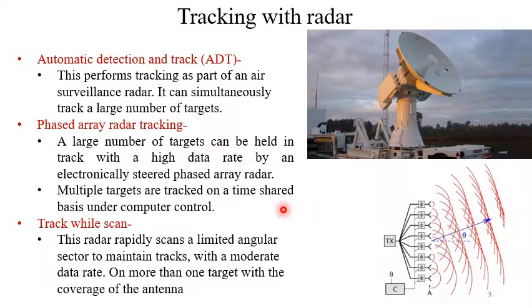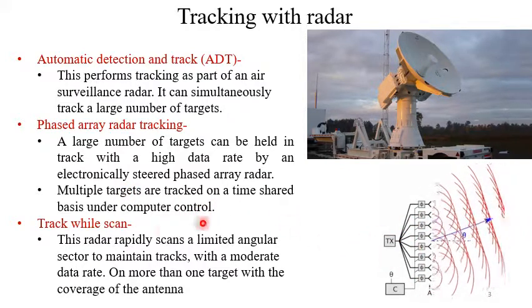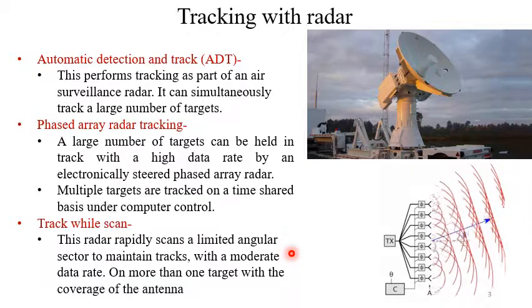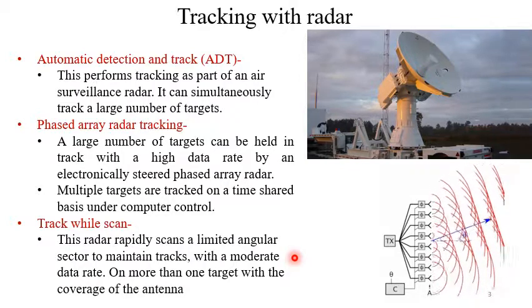So a phased array radar is like this one; this type of antenna is used. Multiple targets are tracked on a time shared basis under computer control. And finally, track while scan. This radar rapidly scans a limited angular sector to maintain tracks with a moderate data rate on more than one target within the coverage of the antenna.